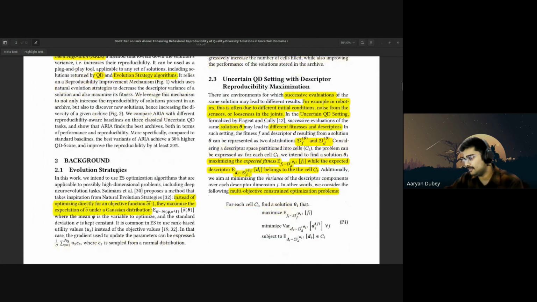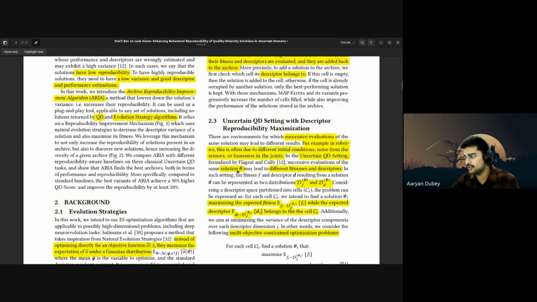So it's simple. They are going to maximize a particular function where fi is our fitness function and di is our descriptor function. They are going to maximize the fitness function. They are going to minimize the descriptor variance, that is the variance in the descriptor.